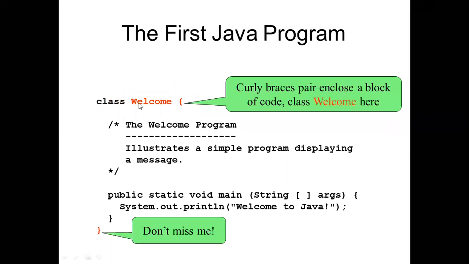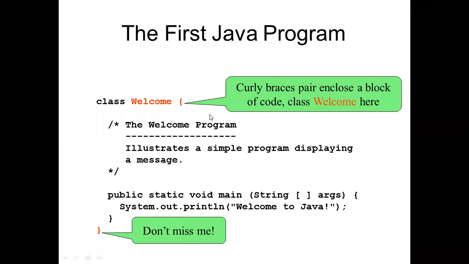Now come to these braces. This is called a curly braces pair. Here we will start and the closing is this. So don't miss it. It is mandatory to write the closing sign of this.